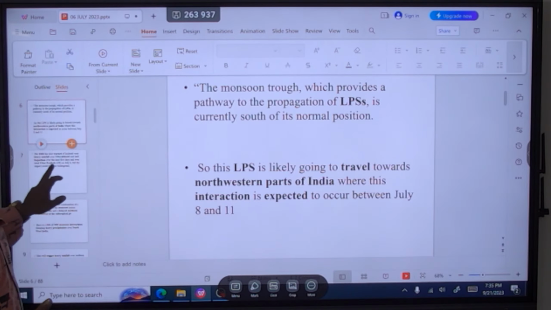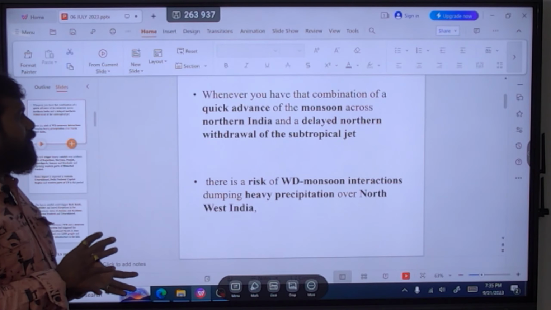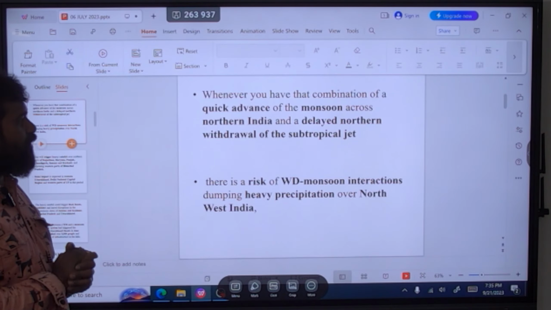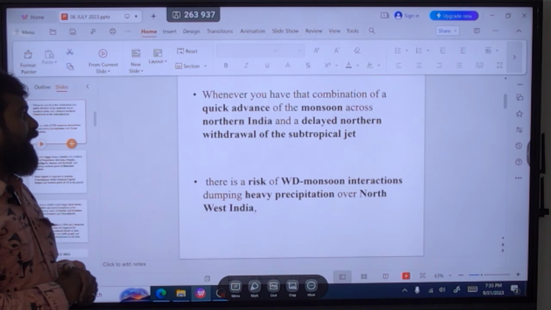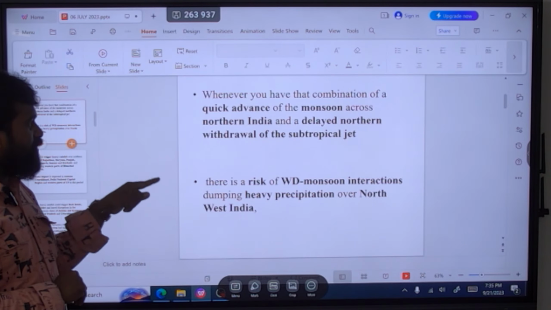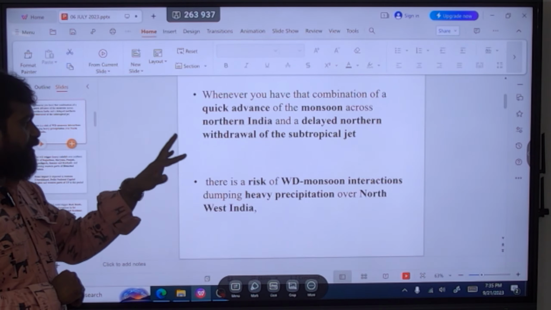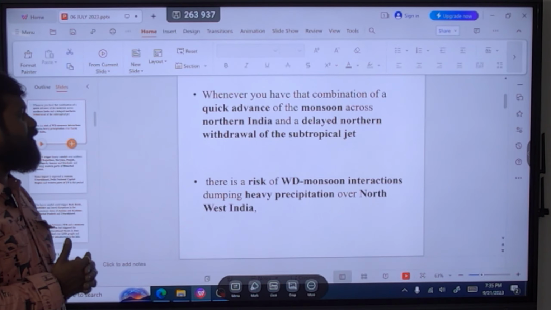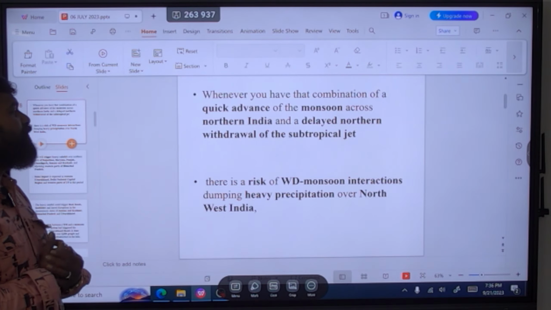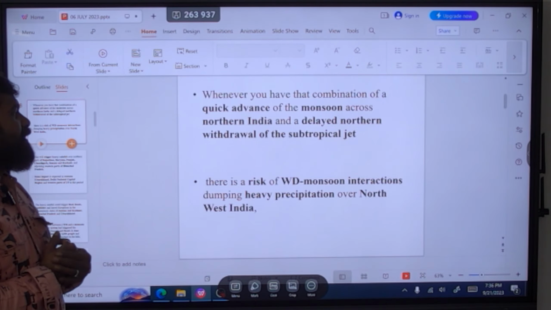Now you see this, whenever there is a quick advance of monsoon across North India and delayed northern withdrawal of the subtropical jet stream, it causes heavy rainfall and heavy precipitation in the northwest part of India. There is a risk of western disturbance-monsoon interaction, dumping heavy precipitation over northwest India.